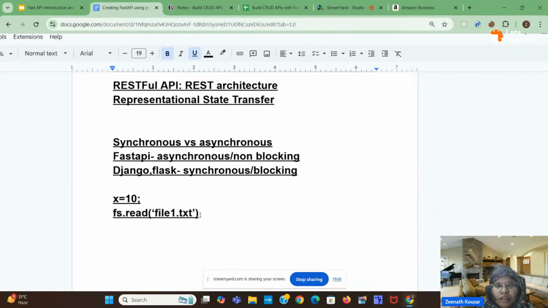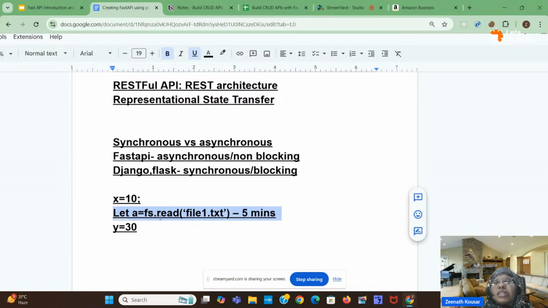Suppose I have another line as well, a third line like this. What will happen is that here it will block. If we go to the synchronous approach, this will be a time-taking process, maybe 5 minutes. What this synchronous thing will do is first assign 10 to the x variable, then go to this line, search for that file, keep reading that file, and store it into some variable.